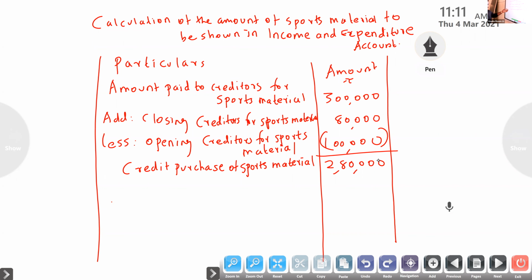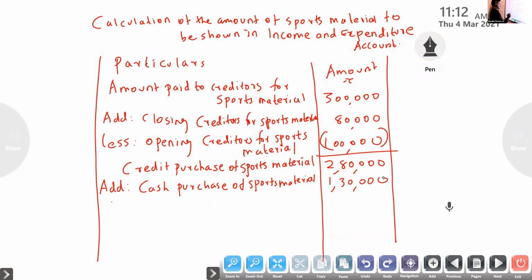Then add cash purchase of sports material, 1,30,000.